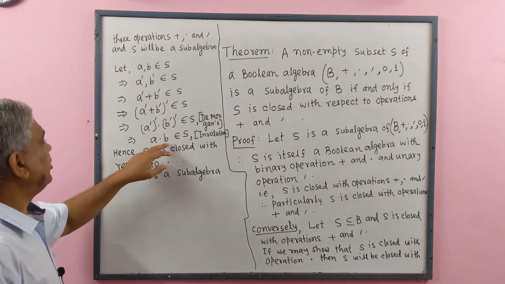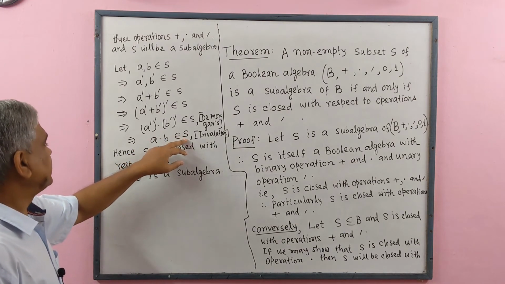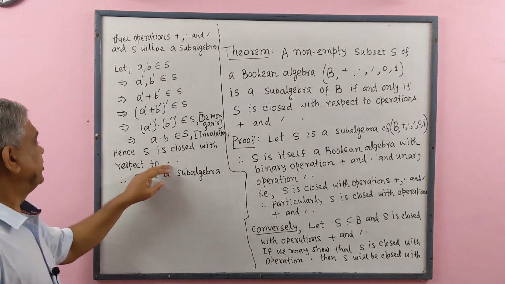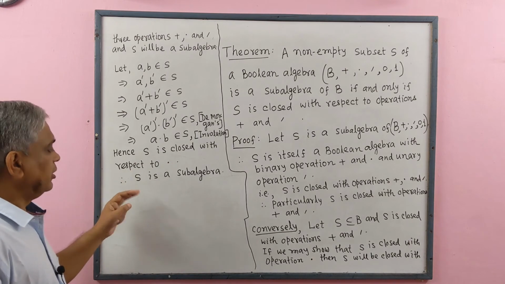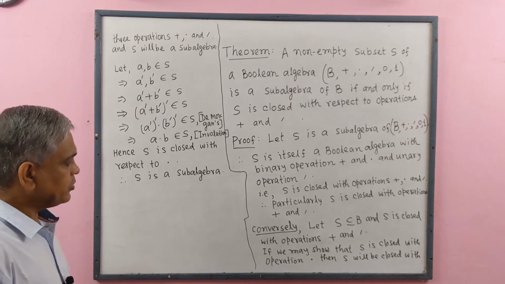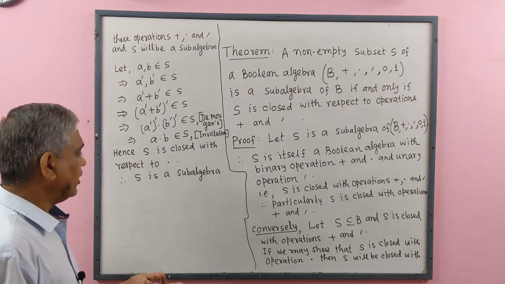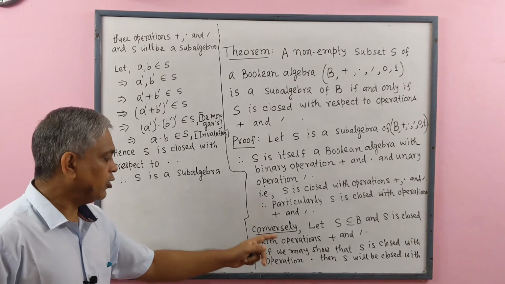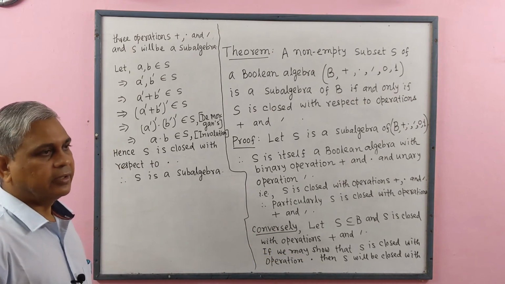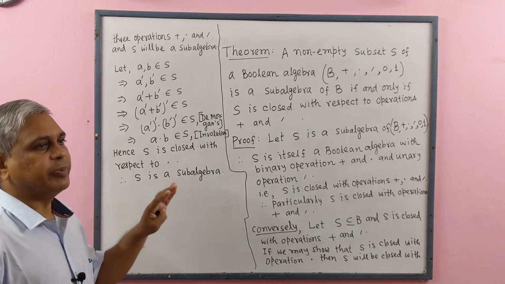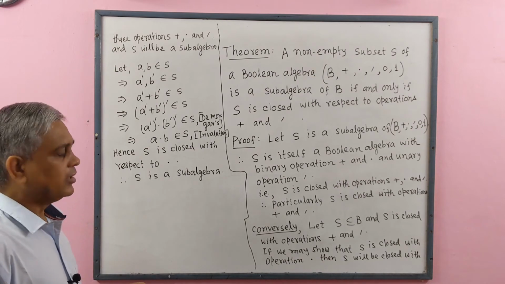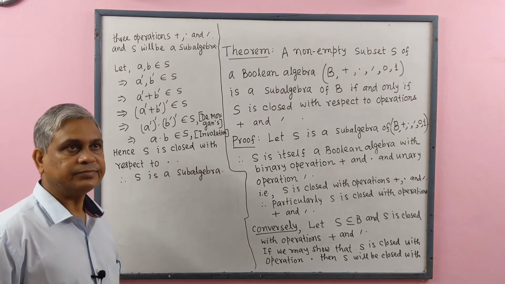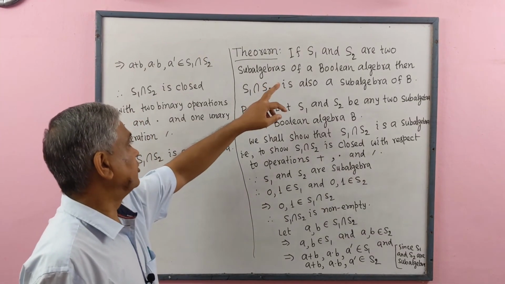Therefore, a dot b belongs to S, hence S is closed with respect to dot. Therefore, we are successful to show that S is closed with respect to the remaining operation dot. That is, S is closed with respect to three operations. Therefore, S is a sub-algebra. Proved. Now we prove the next theorem.